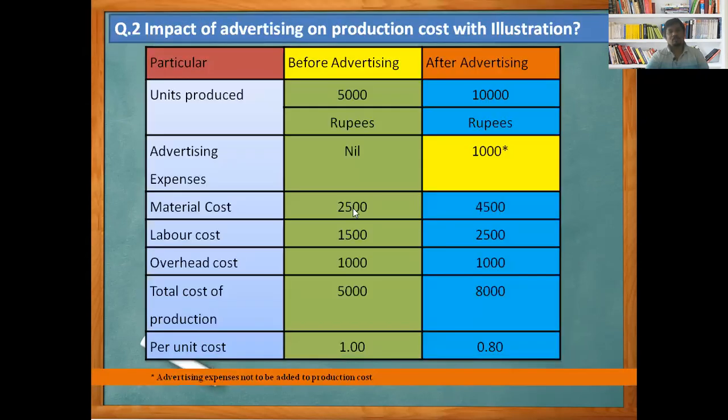Now look here. Now I would like to explain with the help of this illustration. The first column, second column, and third column. Students, look here one by one. The first column we can say is units produced.